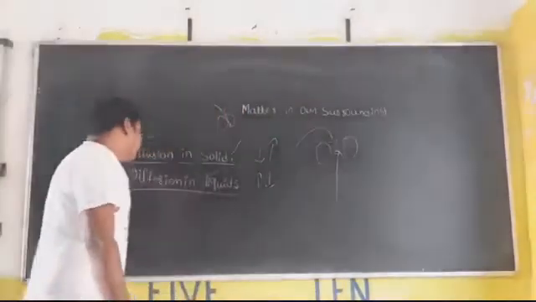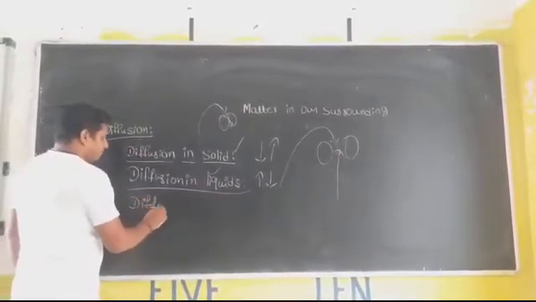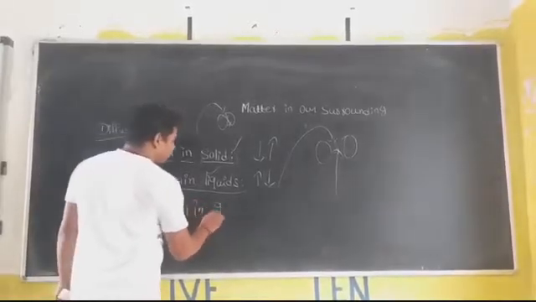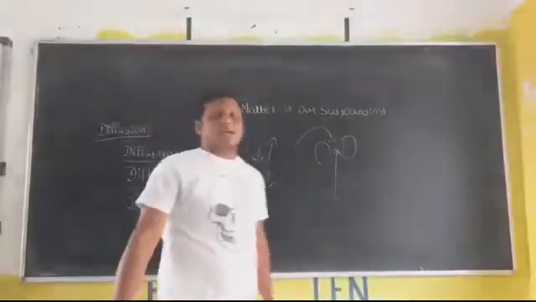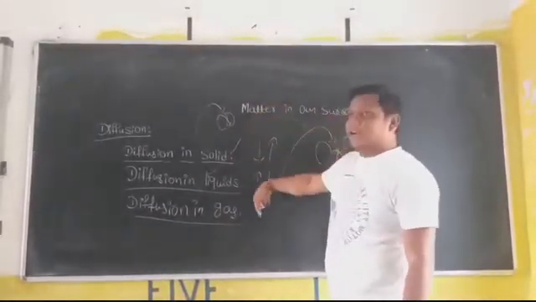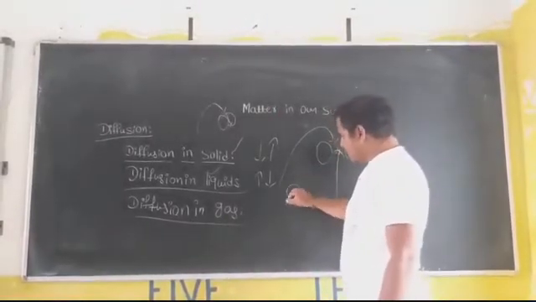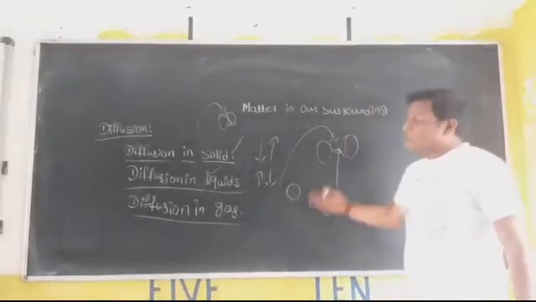And the next one is diffusion in gases. We know that when you compare with solids, liquids and gases have more interparticle space. These have the most interparticle space. And what about the kinetic energy of these particles?